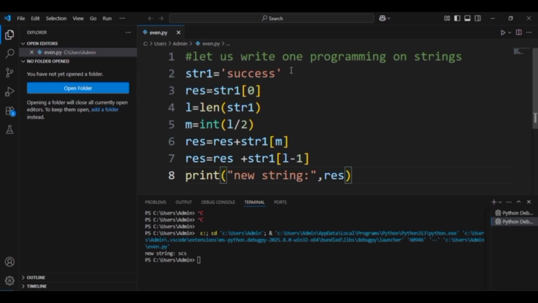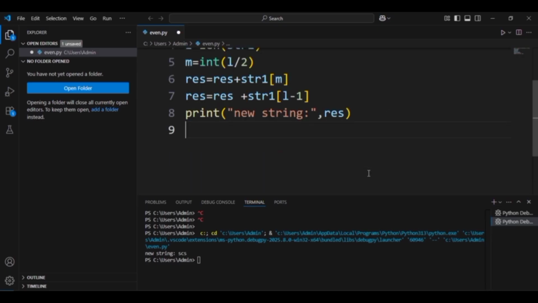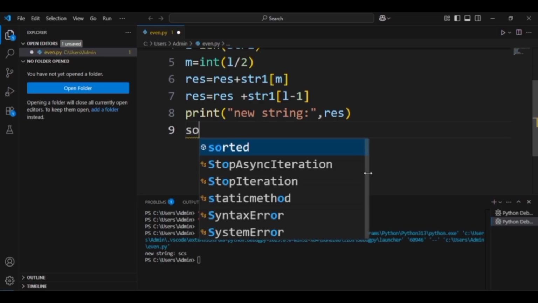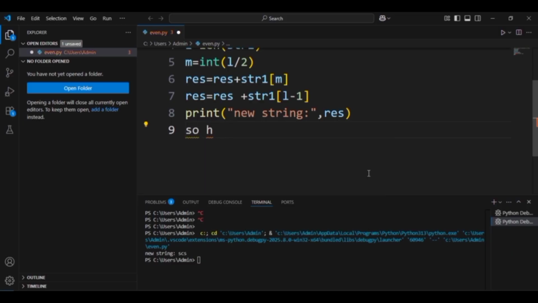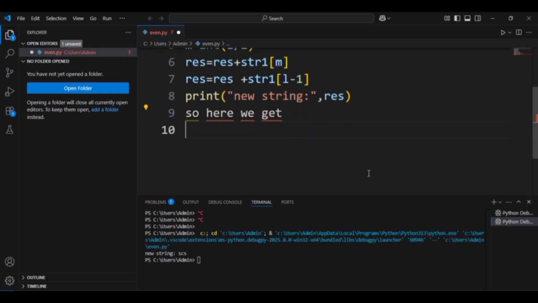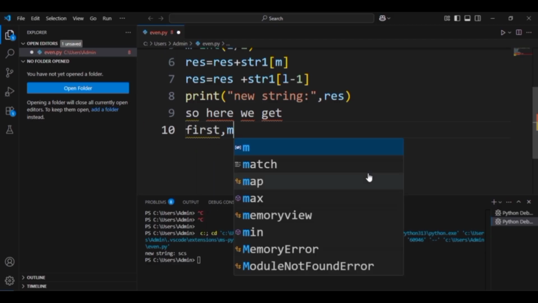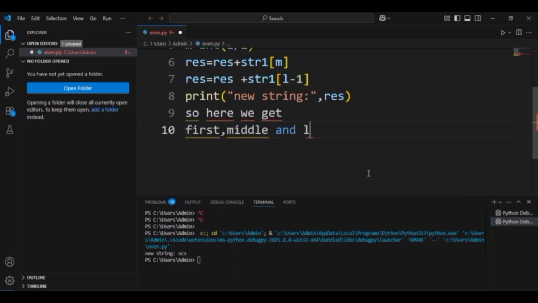The entire concept is not about using string modules. What we have done is initialize the first, middle and the last characters. That is the concept of this program.